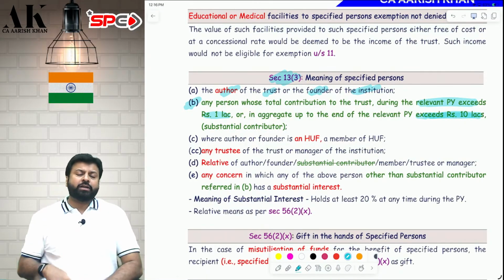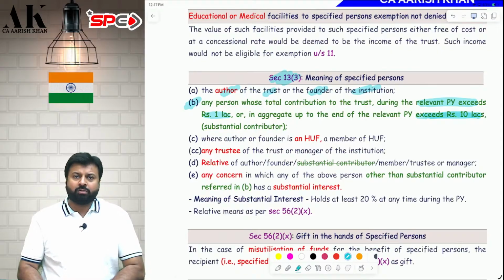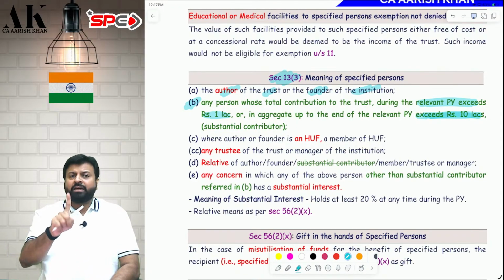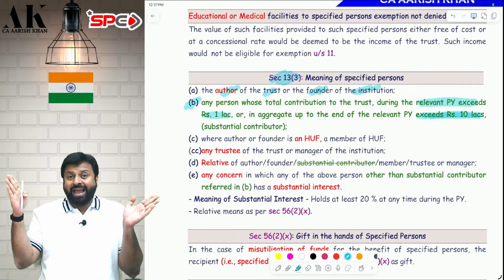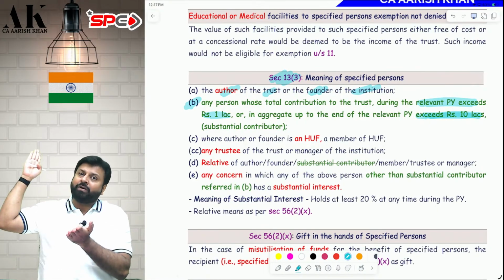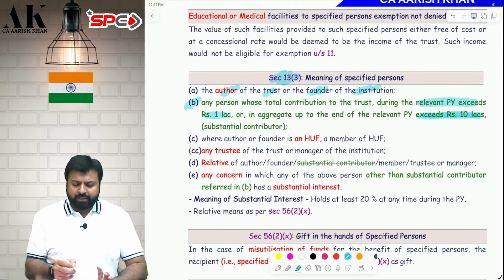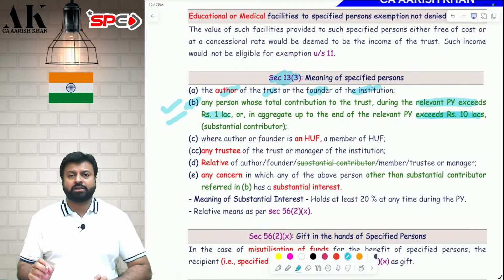So you have to check 2 conditions for a substantial contributor. For the current year, what is the limit? The entire year donation should exceed 1 lakh, or the aggregate donation given from year 1 till today, till the end of the current year, should exceed 10 lakh rupees. If either of the conditions is fulfilled, you will be called a substantial contributor.